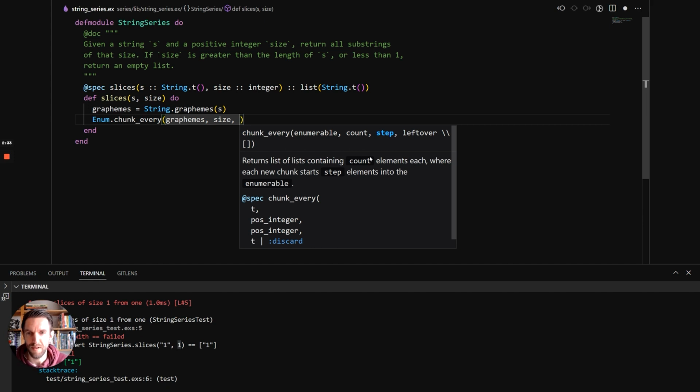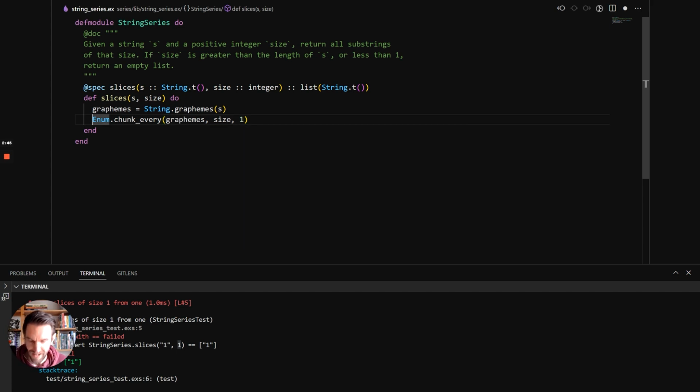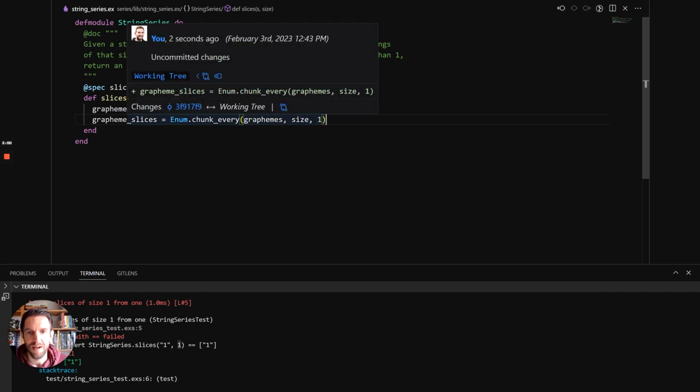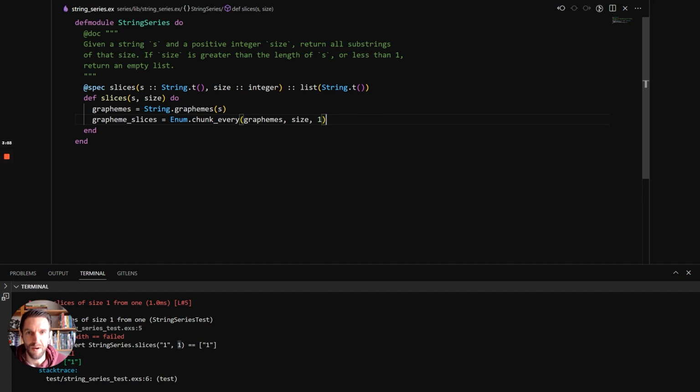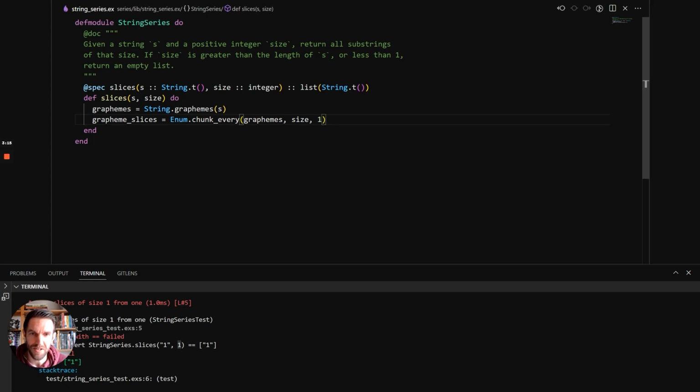So what we want is, as you remember, A, B, C, D would be A, B, and then B, C. So that's a step of 1. So our step is 1. And we'll disregard the last one for now. We'll come back to it later. But these are, we could say, the slices. We could say these are the grapheme slices. That would be best. So grapheme slices is now a list of graphemes, but what we need to return is a list of strings. It's actually a list of graphemes. So we have to somehow get these grapheme lists into a string.